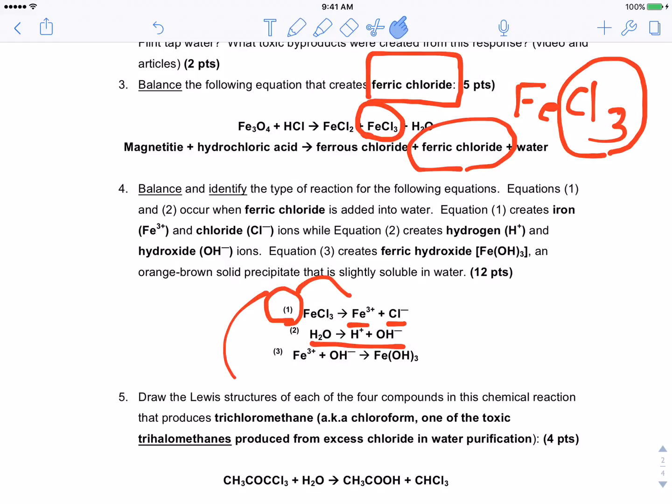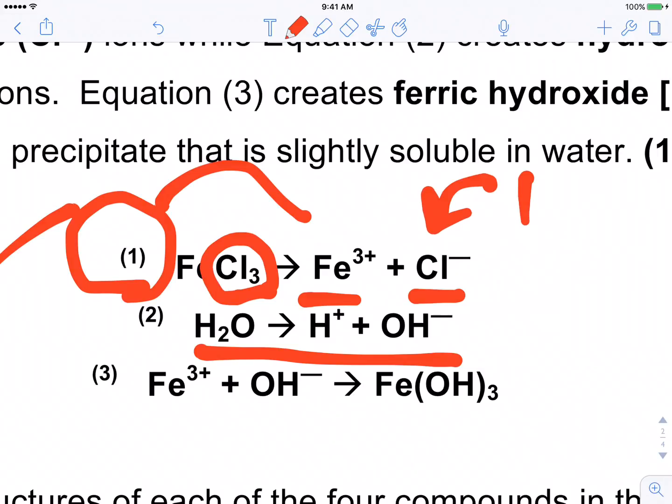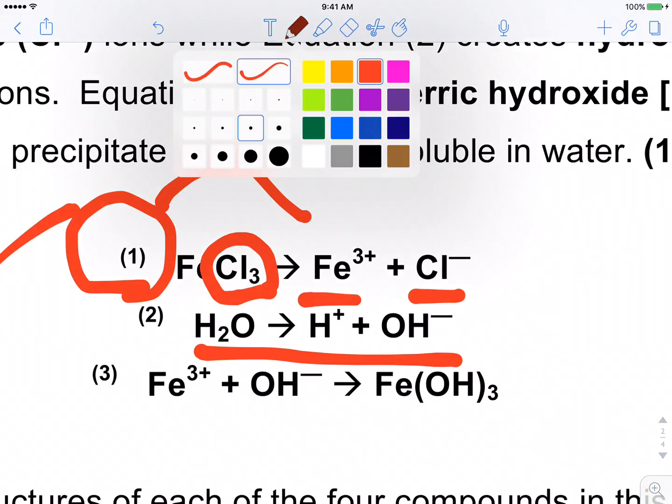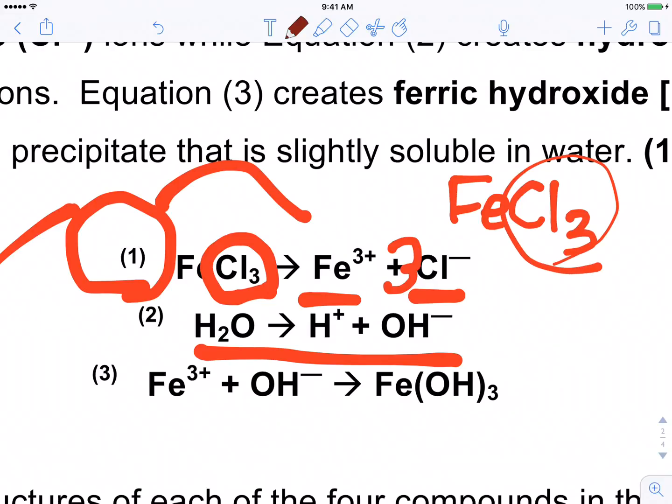So let's talk about why the 3 chlorines are important here. If I look at my reactants, I have 3 chlorines in FeCl3. And if I look at my products, I've only got 1. So what do I need to do? I need to balance this reaction and add a coefficient of 3. So now, how many chlorines did I have in FeCl3? I had 3. So now, after it's decomposed, I have, in a balanced reaction, 3 chlorines. Well, what do those guys go on and do?